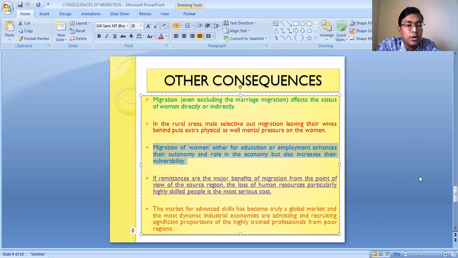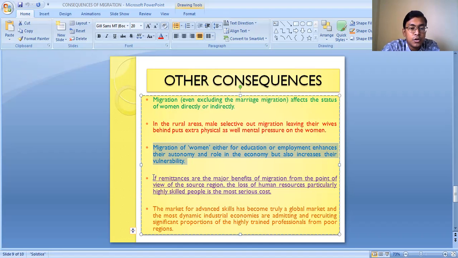They become more empowered, but at the same time, in many cases they become vulnerable. But we should not look at this vulnerability; we must focus on the autonomy they are enjoying, because nowadays even females are migrating from rural to urban areas for education and employment opportunities. So it is a positive change.